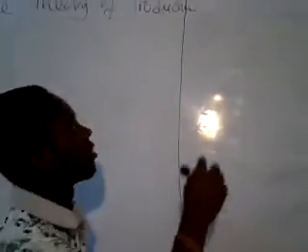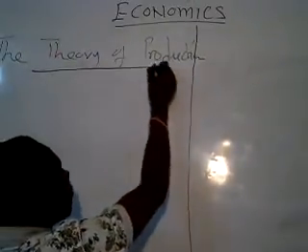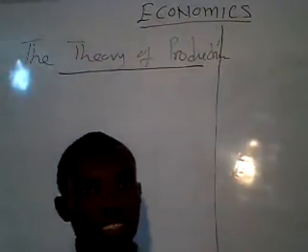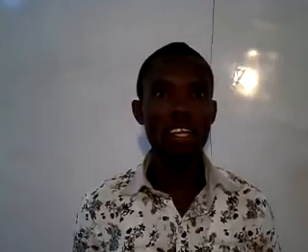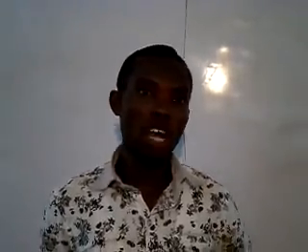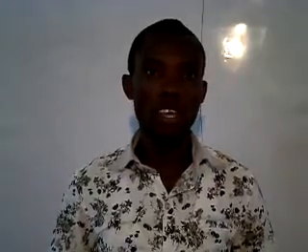Let's move on to today's topic. Today we are going to look at the theory of production. Okay, it is on the board. The theory of production. The theory of production is concerned with how a firm or producer combines these inputs I have already mentioned to produce goods and services. So we are going to look at these major means of production. Let's look at the meaning of production first.